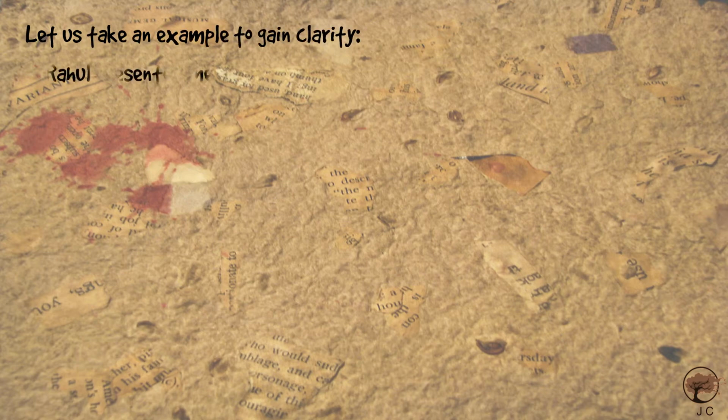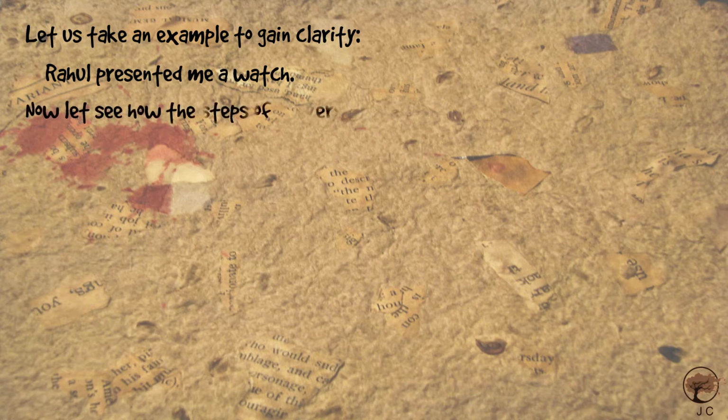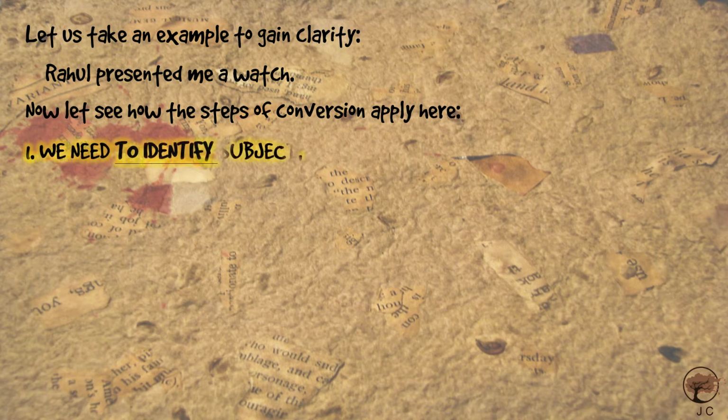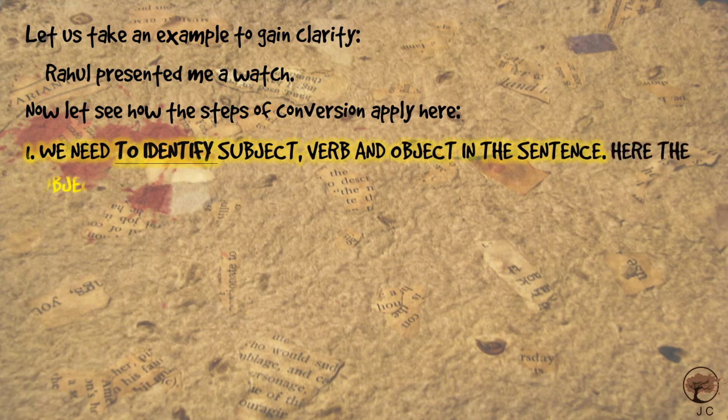Now, let us take an example to gain clarity. For example, Rahul presented me a watch. Now, let us see how the steps of conversion apply here. First of all, we need to identify the subject, verb and object in the sentence.